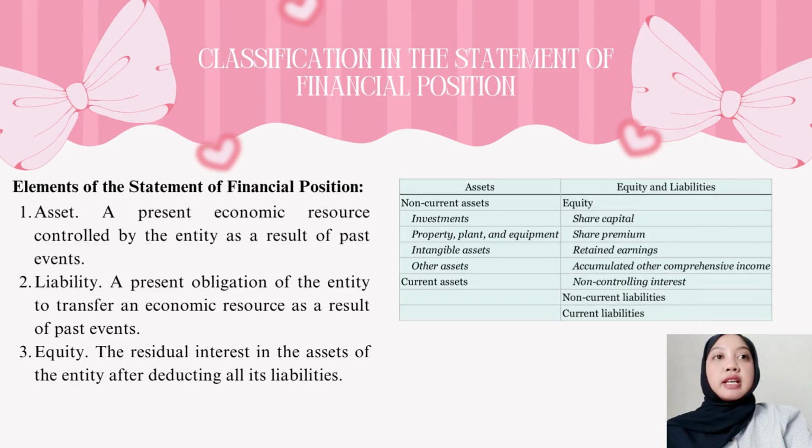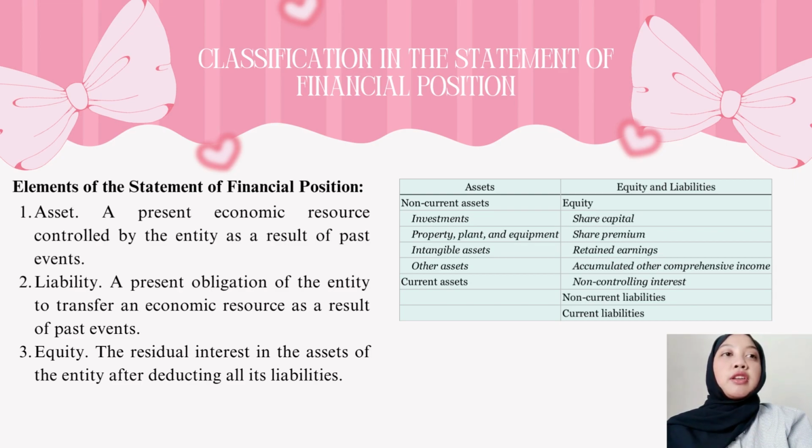The first is asset. An asset is a present economic resource controlled by the entity as a result of past events. The second one is liability. It is a present obligation of the entity to transfer an economic resource as a result of past events. And the third one is equity. It is the residual interest in the assets of the entity after deducting all its liabilities.